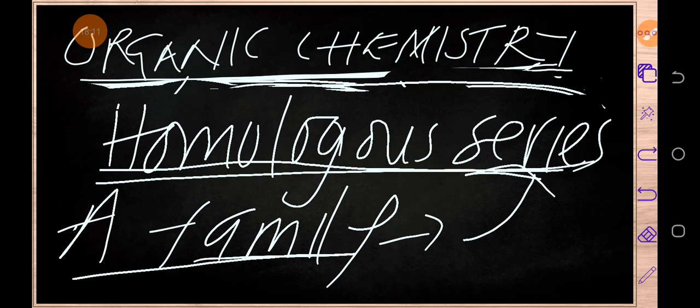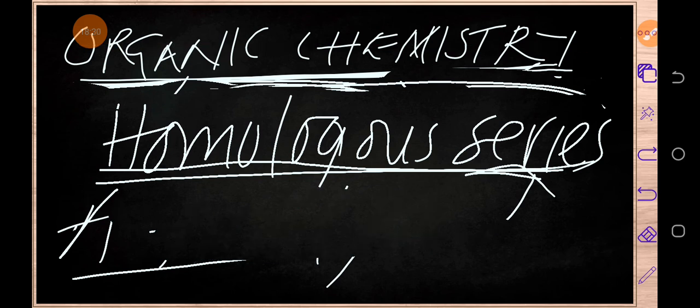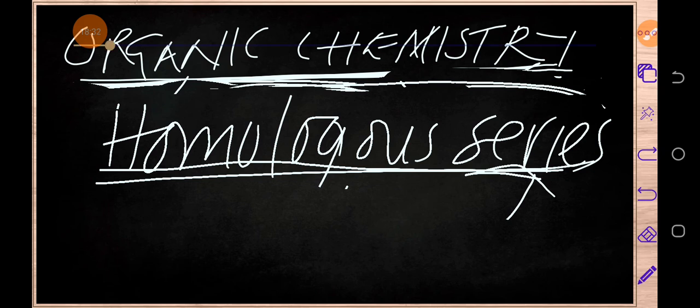So now, a family of what? A family of organic compounds is the one which is called a homologous series. And each member in that family is called a homology. Each member in that family is called what? Homology.